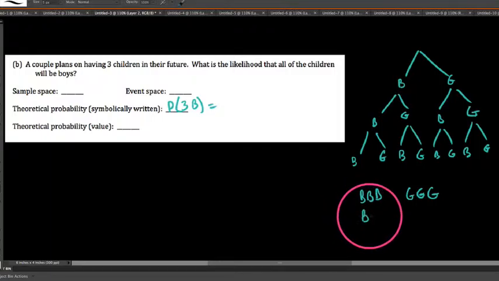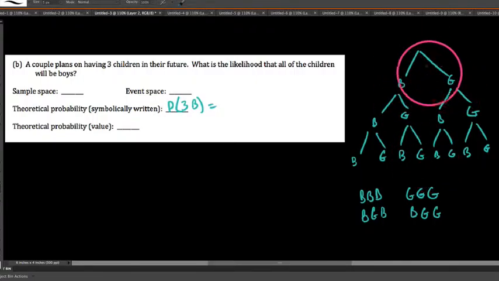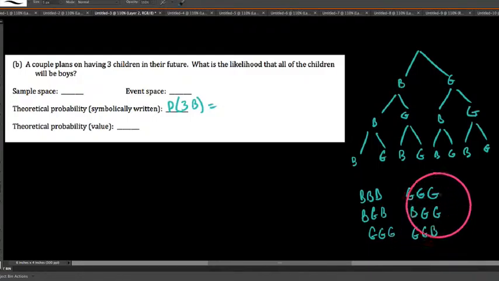We could also say the first child is a boy, and then the second child is a girl, but then we either have a boy or a girl. Now going down the right side of our tree, we have girl, girl, girl, or girl, girl, boy, or a girl, boy, boy, or girl, boy, girl.